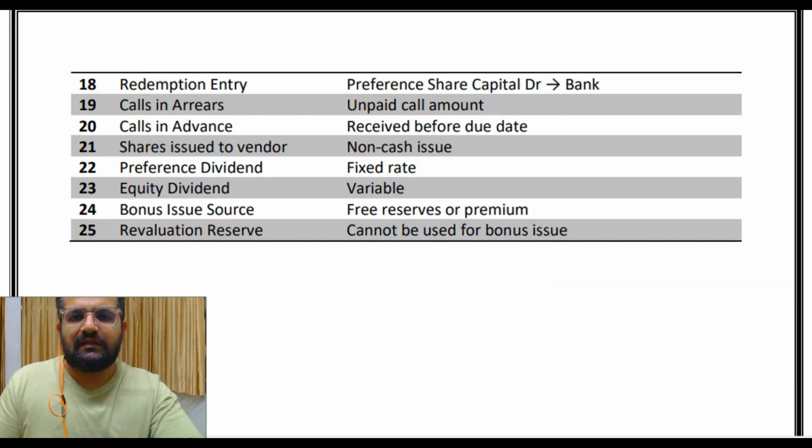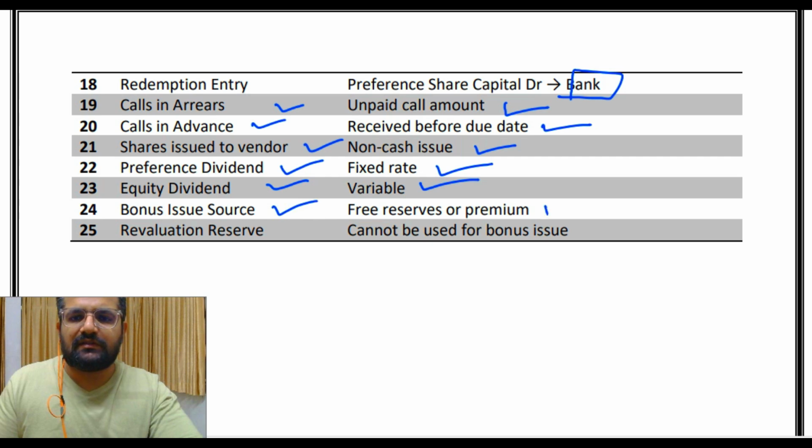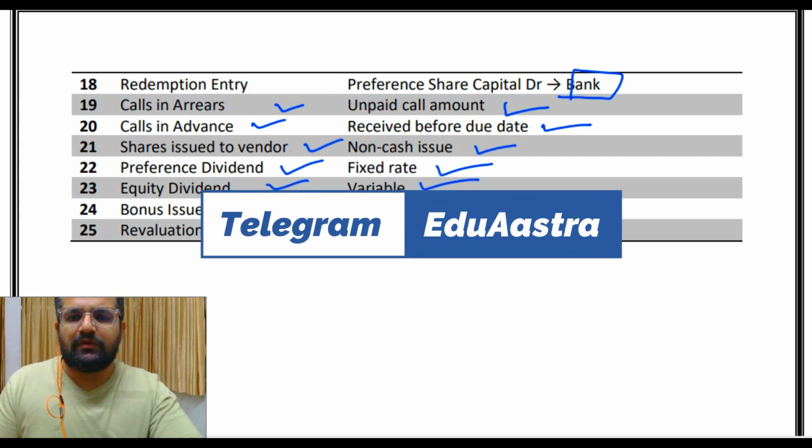Then redemption entry: preference share capital debit to bank. Calls in arrears: unpaid call amount. Calls in advance: receipt before due date. Shares issued to vendor: non-cash issue. Preference dividend: fixed rate. Equity dividend: variable. Then bonus issue source: free reserve or premium. Then revaluation reserve cannot be used for bonus issue.